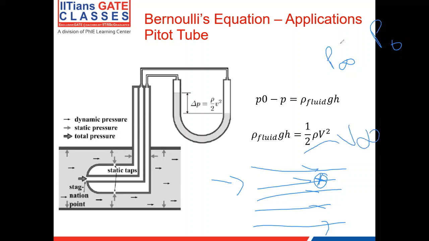Whenever I flow with a velocity v infinity, if I try to measure the pressure at any given point in that free stream, that is what I call the static pressure. That is, whenever a flow is moving at a particular velocity, the pressure exerted by the fluid particles in that flow at any given point is what I would call the static pressure at that point.